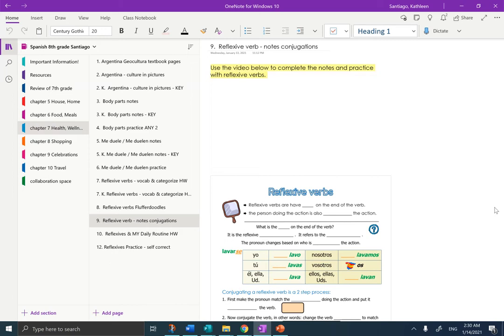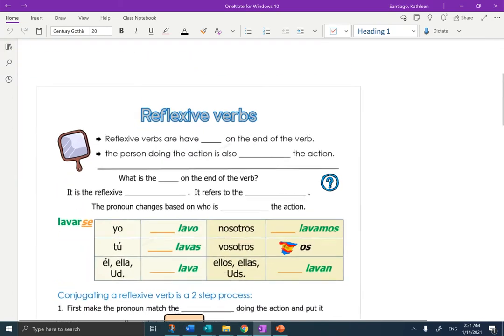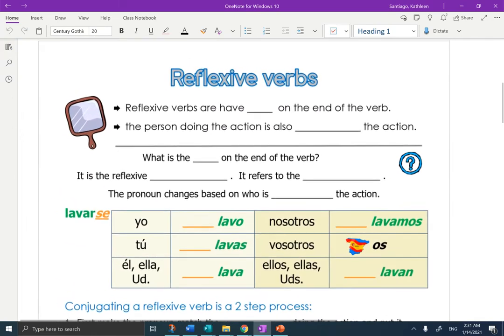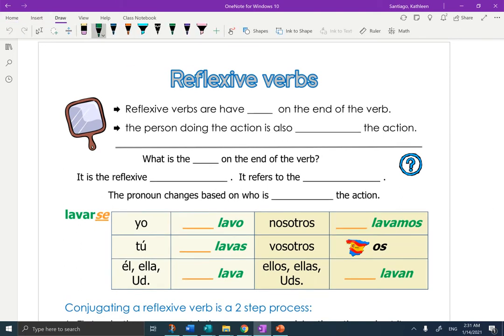I am going to take the notes with you. We are in Chapter 7 of your OneNote, page 9, reflexive verbs, notes, conjugations. I'm going to eliminate the table of contents and make the page larger, and we will get started right away taking the notes. So, reflexive verbs are verbs that have